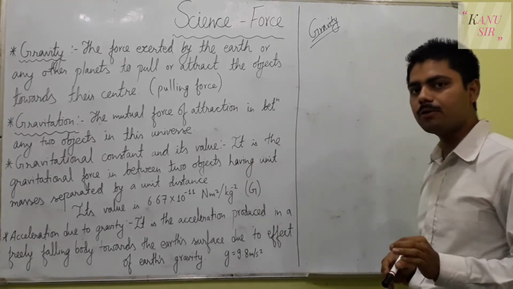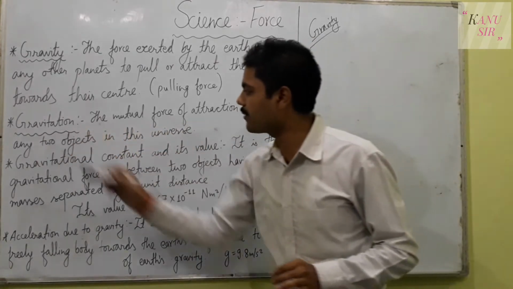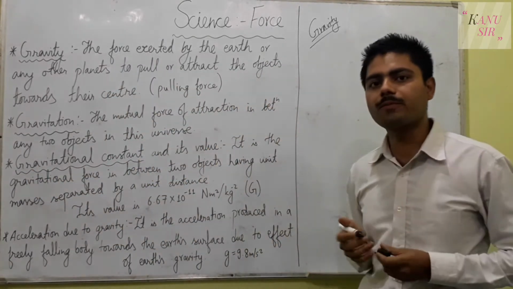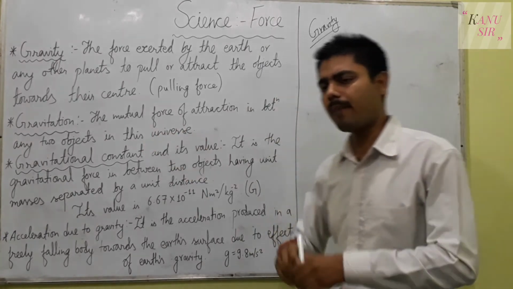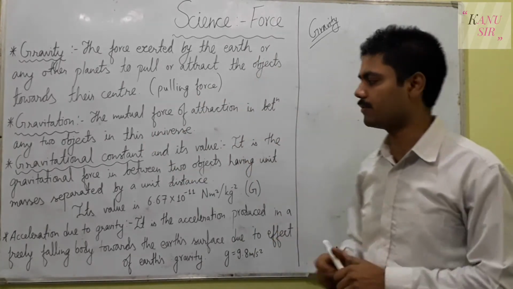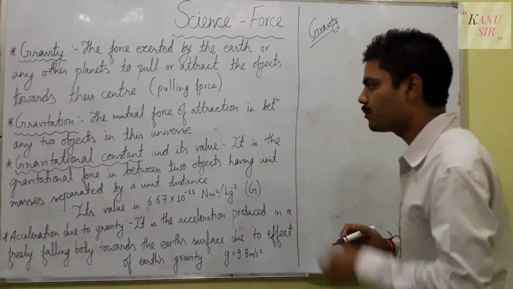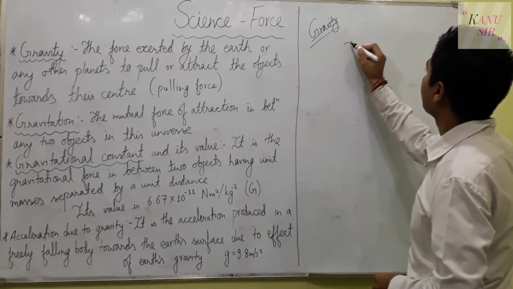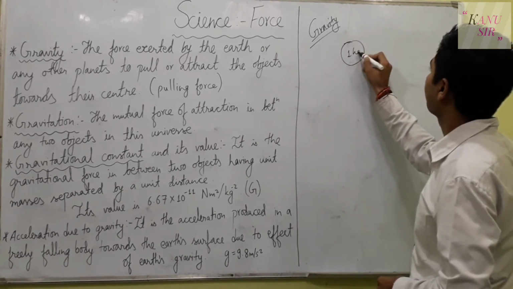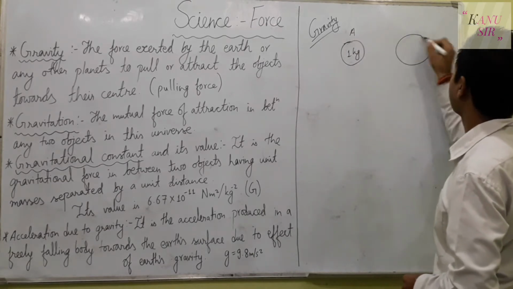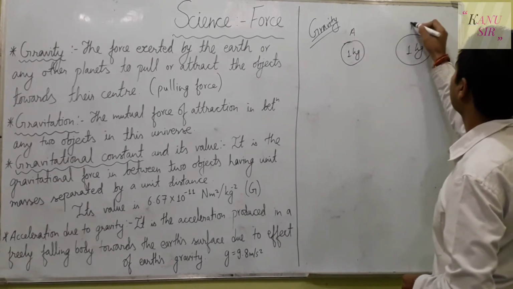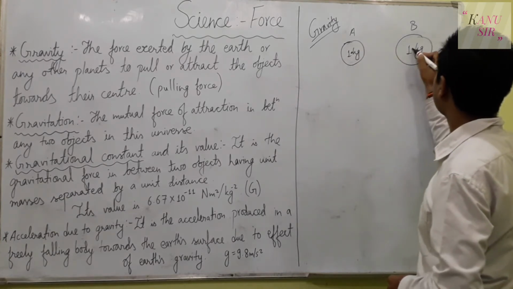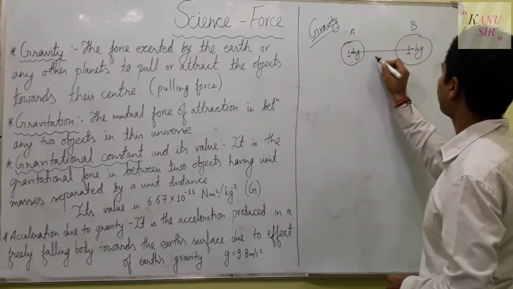But how has the term gravitational constant come? I have explained previously that gravitation is the attraction between any two objects in the universe, might be heavenly objects or smaller objects. So let us take an example of smaller objects here. 1 kg object A, 1 kg object B, and the distance between their centers, here to here, is 1 meter.